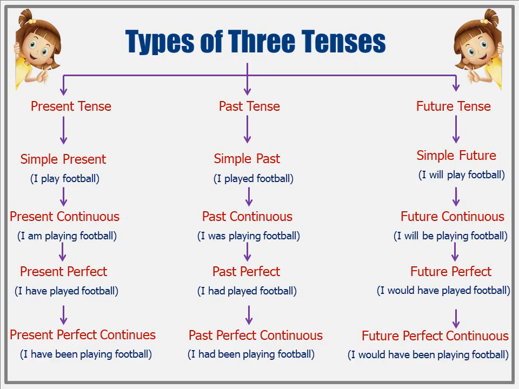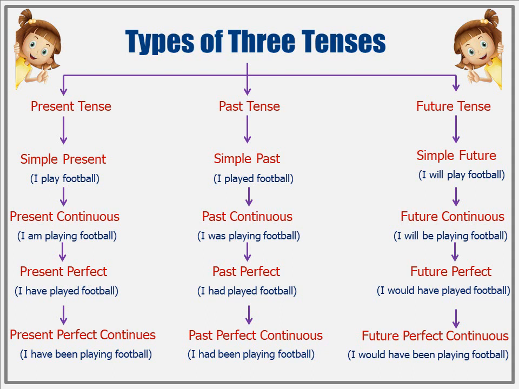Let's understand parts of past tense through these examples. The past tense is used to talk about things that are already over, like yesterday's game or last year's tournament. The first type is the simple past, such as, I played football. That means you played before, maybe yesterday, last week, or this morning, and now it's done.